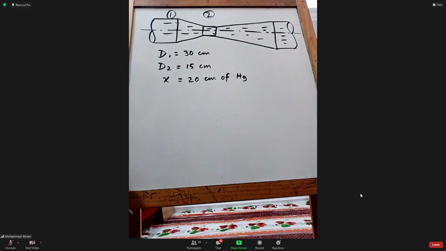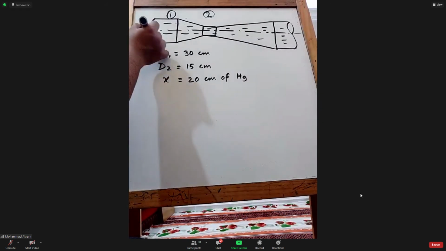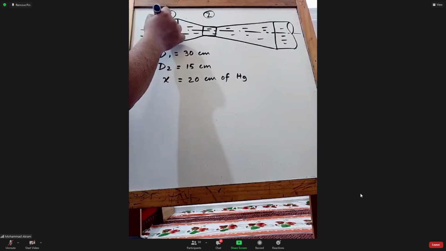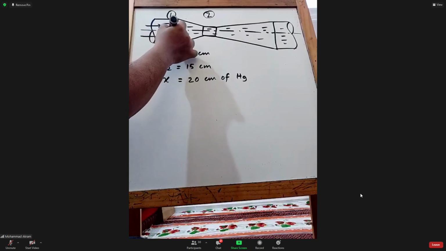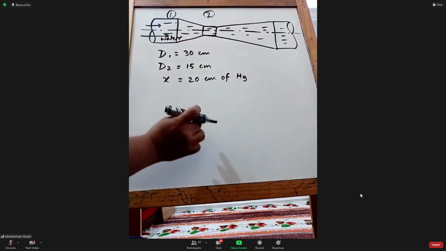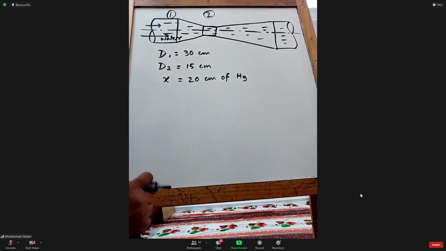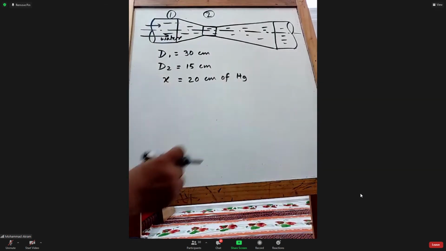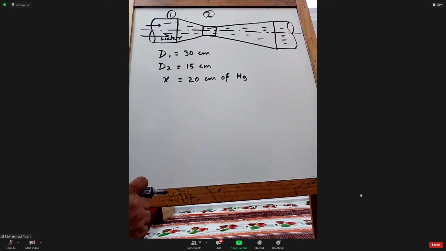Water is flowing inside the pipe, and we are using mercury in the manometer, so we have the heavier fluid in the manometer compared to the water.